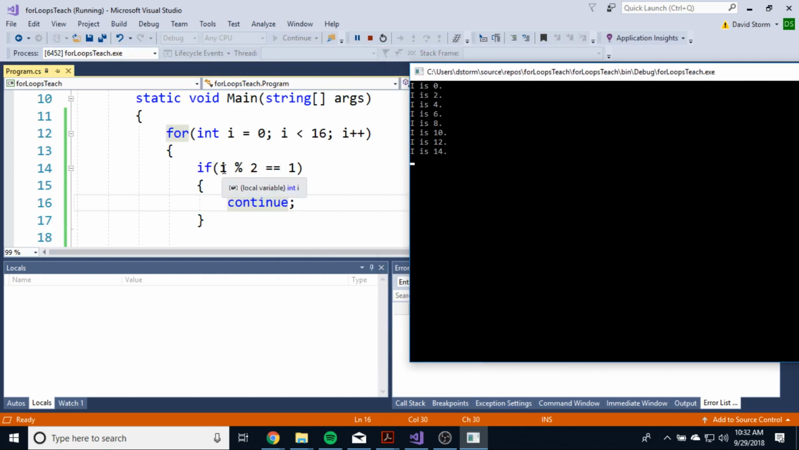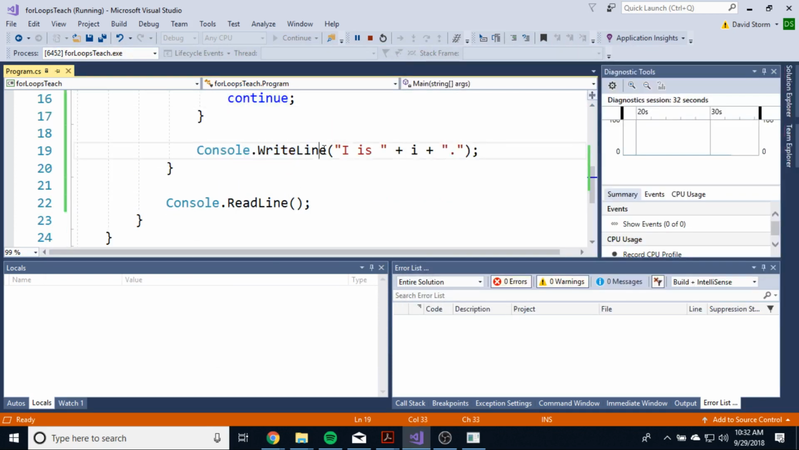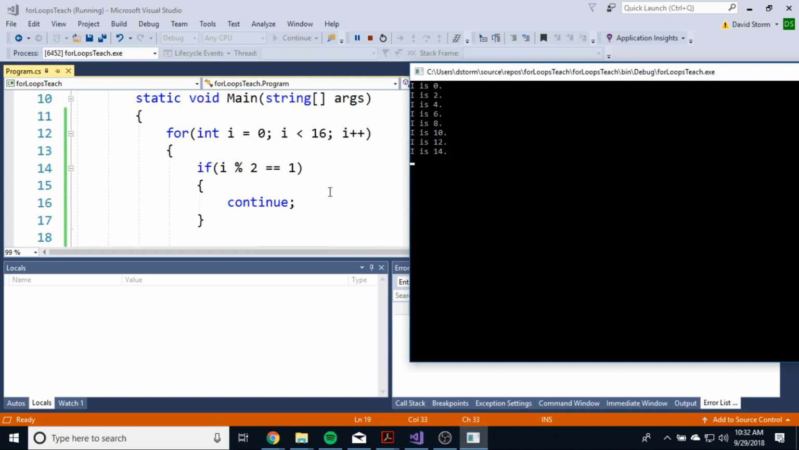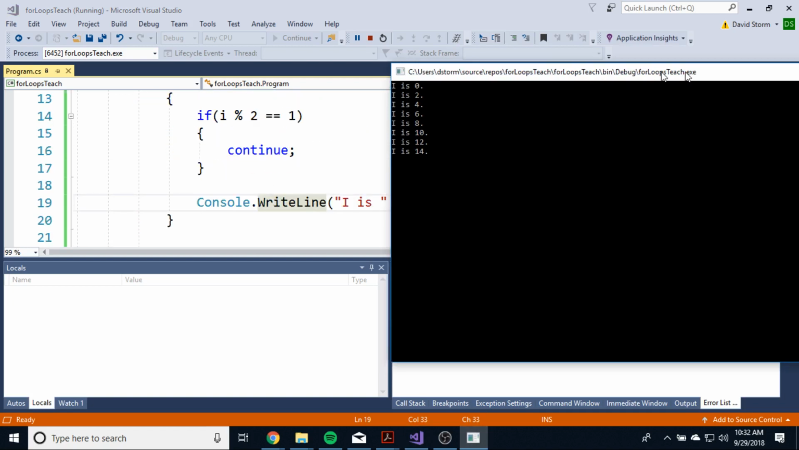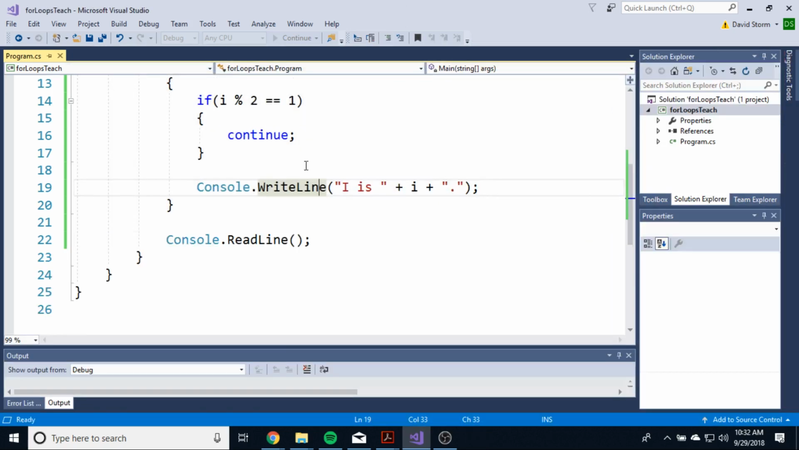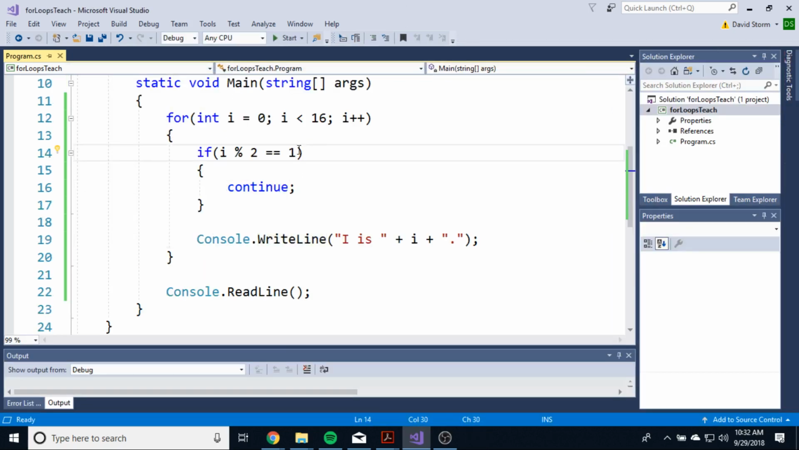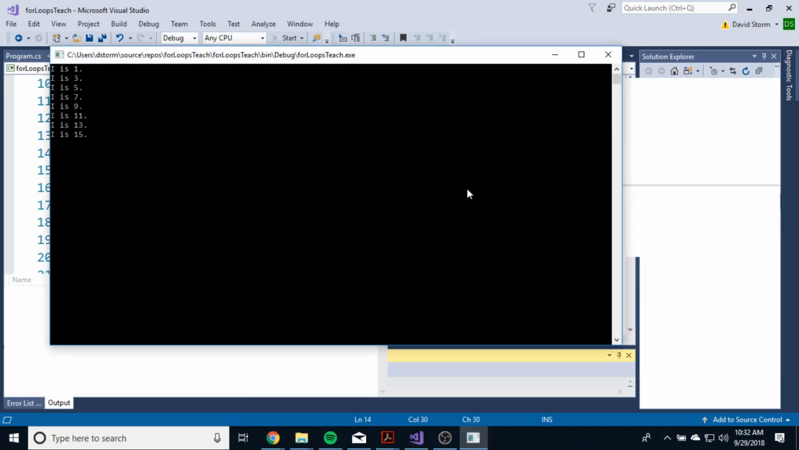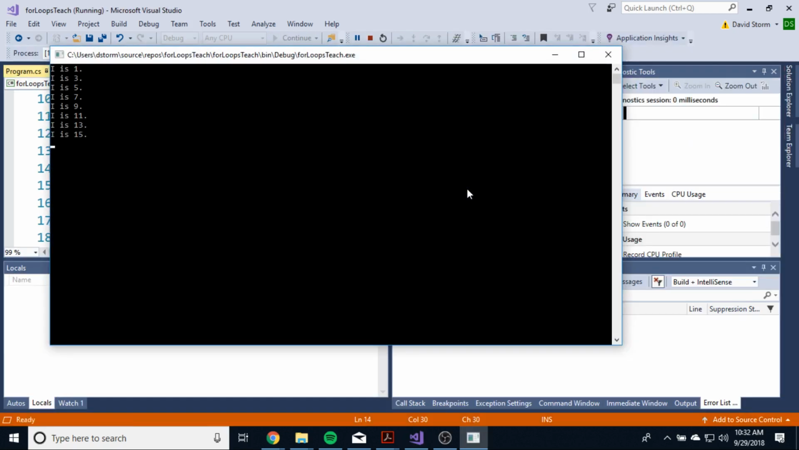We just say, hey, if I modulus 2 equals 1, meaning if it's an odd number, we're just going to skip that. We're not going to run this next line of code, which is the statement where we print the number onto the screen. We can even do this with even numbers too. All we have to do is change this modulus value to 0 and then run the code. And now we get all the odd numbers onto our screen, 1, 3, 5, 7, 9, 11, 13, 15, right?